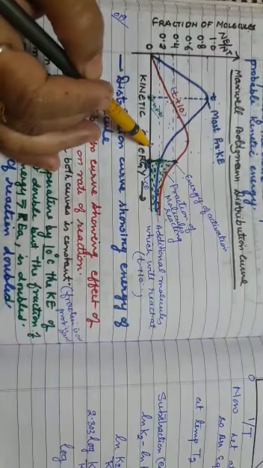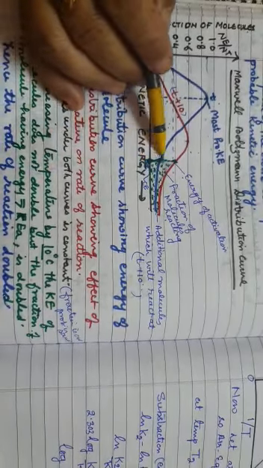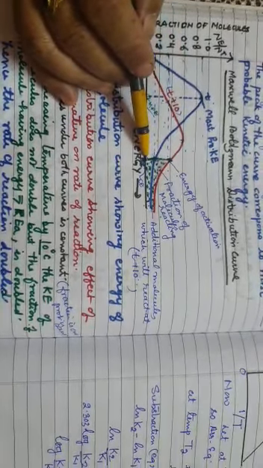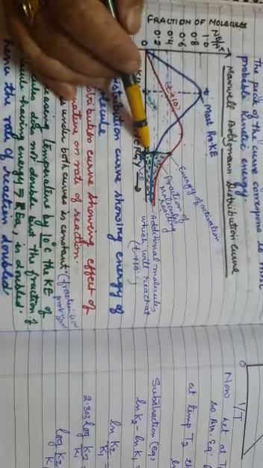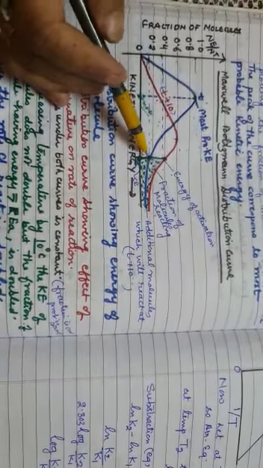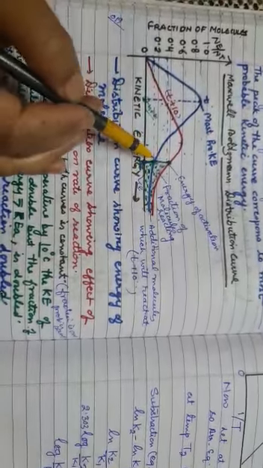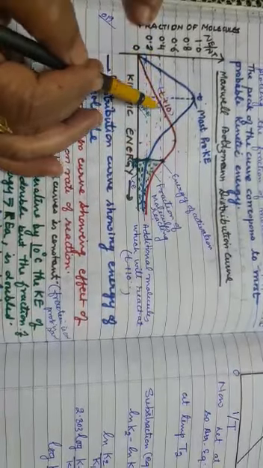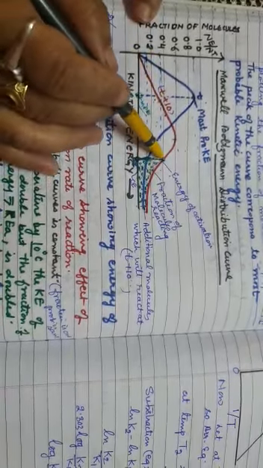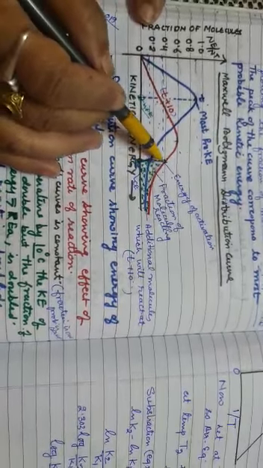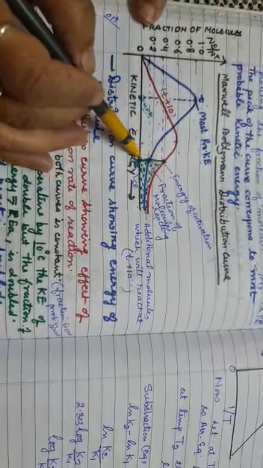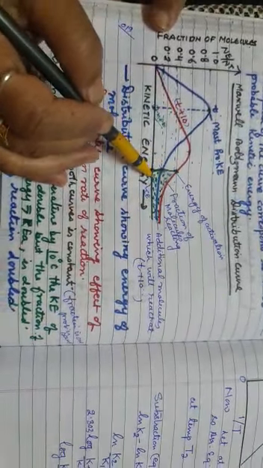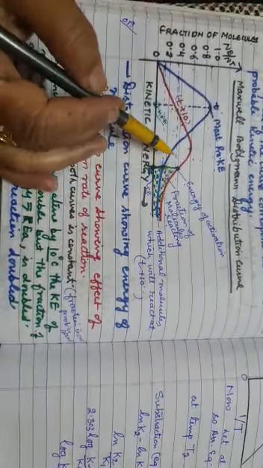But you can see here, the fraction of molecules having energy equal to the Ea, that is energy required to form activated complex, is now doubled. Earlier it was just about 0.18 fraction, now it is 0.4 fraction. The fraction of molecules having energy sufficient to form activated complex has almost doubled. So that is why now more molecules are converting into product. That is why the rate of reaction will double.